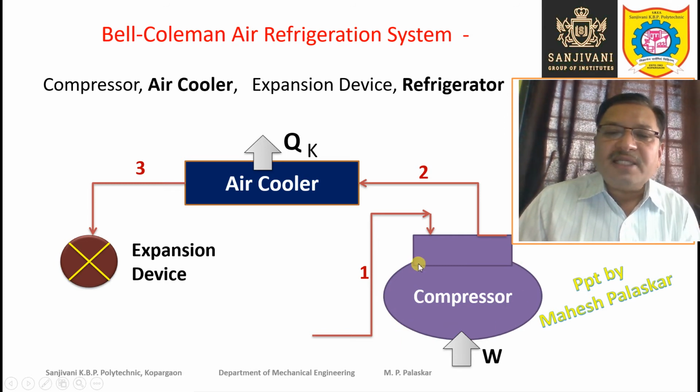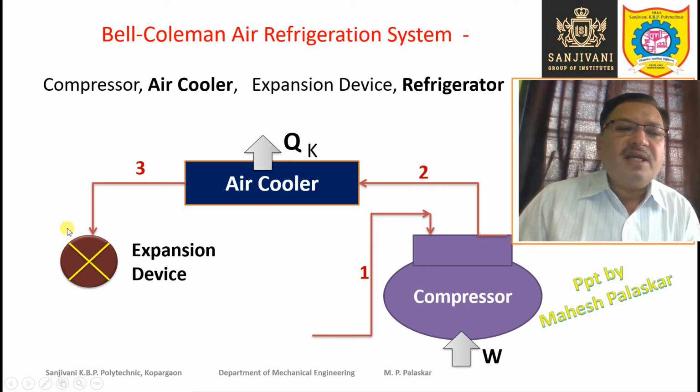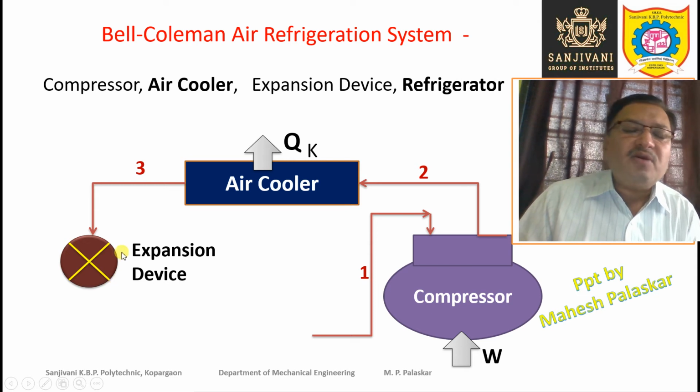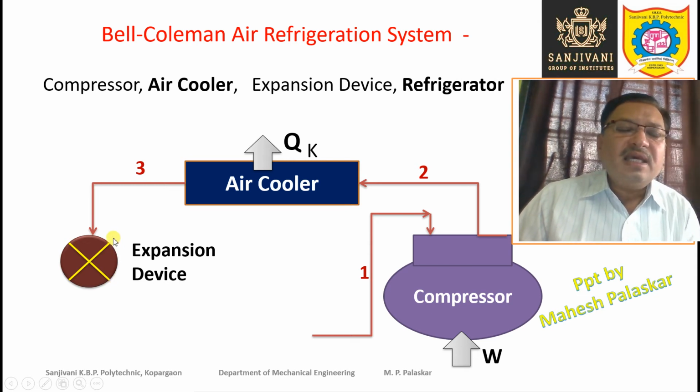It will be compensated to some extent, not fully, because the work obtained during expansion is much less as compared to the work supplied during compression. But some small work it is possible to obtain inside this expander, which can be used as an expansion device in the Bell-Coleman air refrigeration system.